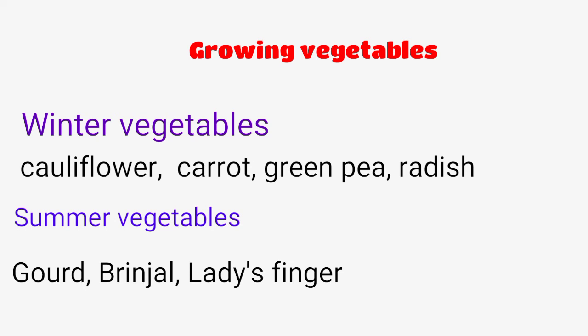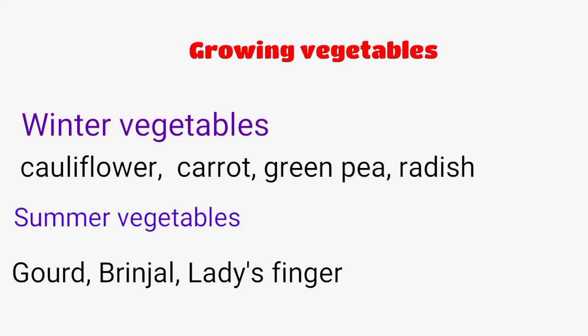So this is growing vegetables. Vegetables need a lot of constant care. They have to be watered regularly. There are two types of vegetables, those grown in winter season and those grown in summer season. Cauliflower, carrot, green pea and radish are grown in winter season. That's why these are winter vegetables. And gourd, brinjal and lady's finger are grown in summer season. That's why they are called summer vegetables.